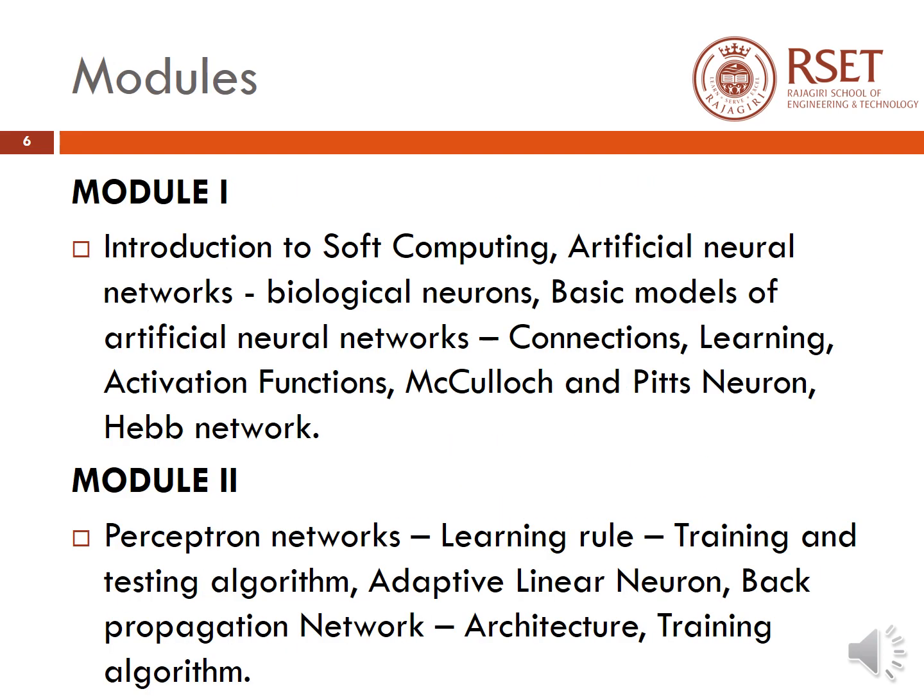Now let us see what are the contents of the different modules of this particular course. The first module basically introduces the subject, that is soft computing, and it also gives us a brief introduction about what is meant by biological neural networks, artificial neural networks, and what are the basic models that are followed to build artificial neural networks, and also the different connections, learning and activation functions used in artificial neural networks. And finally, the module concludes by introducing 2 artificial neural networks, that is the McCulloch and Pitts neurons and Hebb networks.